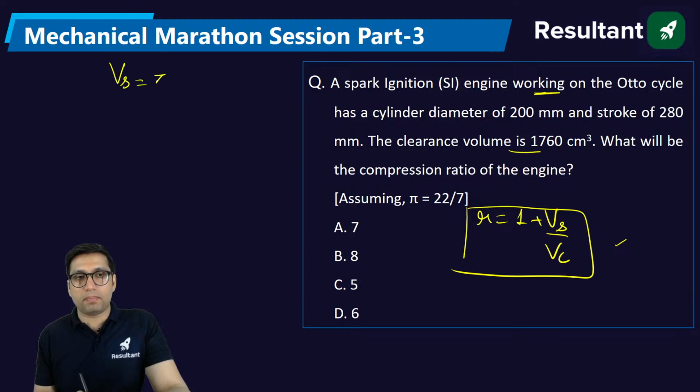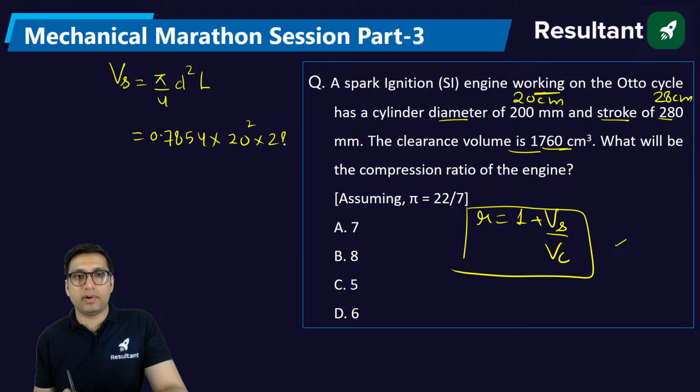Swept volume is equal to pi by 4 D square into L. D is the diameter here, bore, and stroke length is given 280. Because they have given this value in millimeter, it will be great if you convert this into centimeter. So this will be 20 centimeter and this will be 28 centimeter. So pi by 4 is directly 0.7854 into D square, that is 20 square, into L, that is 28. Solve it. You will get the swept volume in centimeter cube. Put it here, you will get the answer. Okay, someone is getting 5.997.